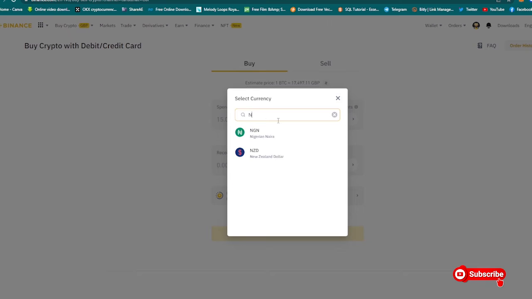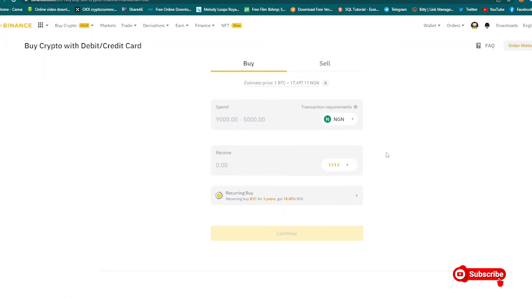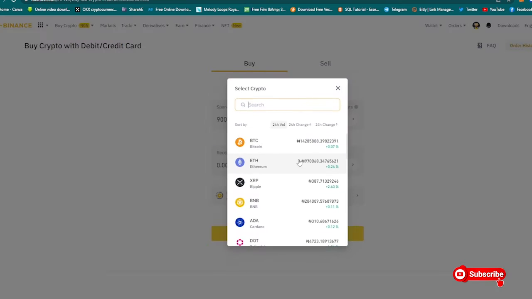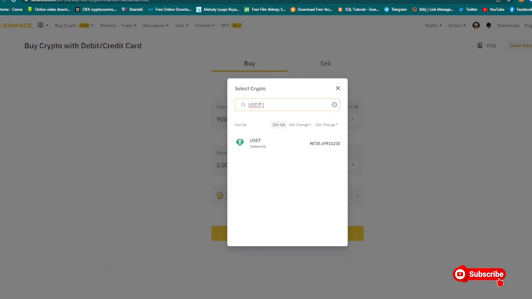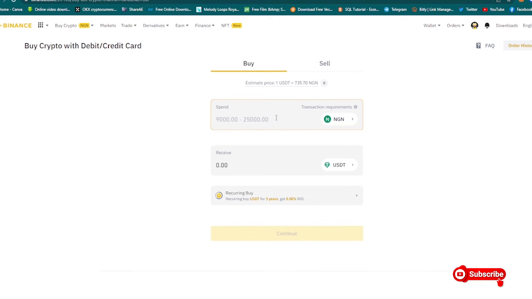All right, let me see. Okay, I'm in Nigeria, for example. The lowest is 9,000 naira. I want to buy 9,000 naira worth of BTC. No, I want to buy USDT actually. Let's assume I want to buy USDT, 9,000 naira worth of USDT. Remember, if you're using your credit card or debit card information, the lowest amount you can buy is 9,000 naira, and you're going to get 12.23 USDT.